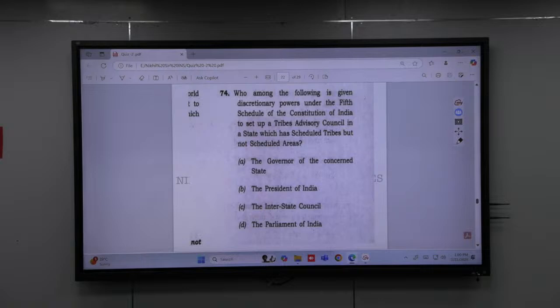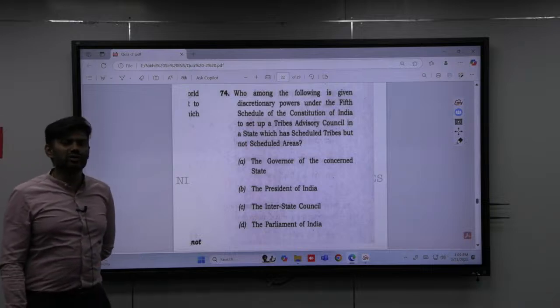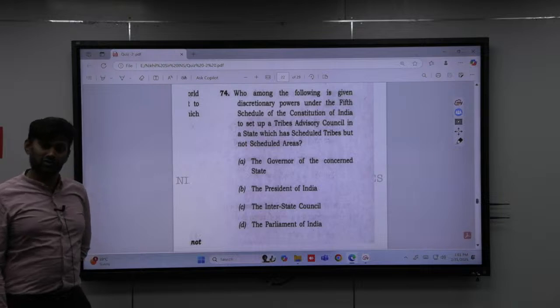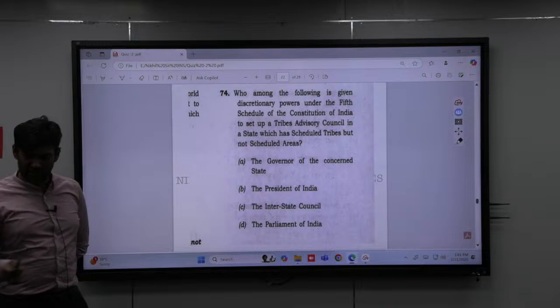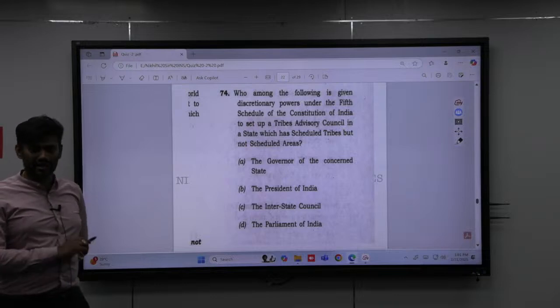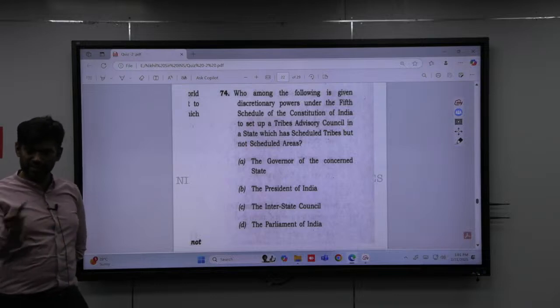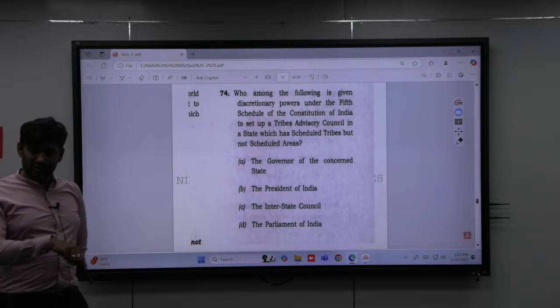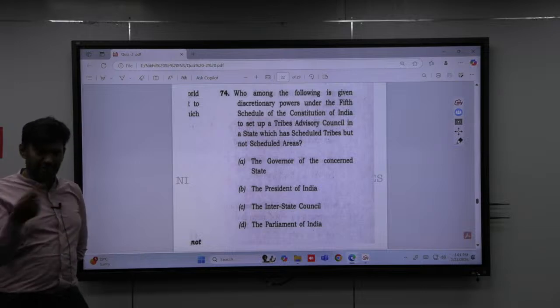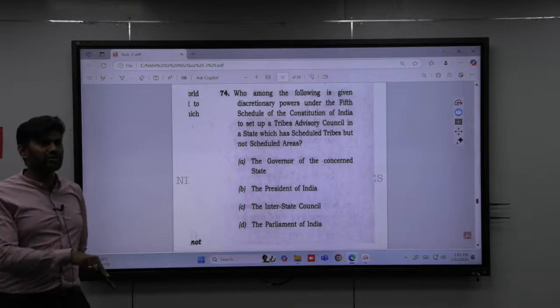So for example, in a state, there are two things you can understand. One more piece of information you can also know is that scheduled tribal advisory councils can also be established in those states which have scheduled tribes but don't have any scheduled area. Who can do it? The President can issue an order under Article 244 clause 1. The other thing you can also know is that it's not necessary that wherever there is a scheduled tribe, there will be a tribal advisory council.